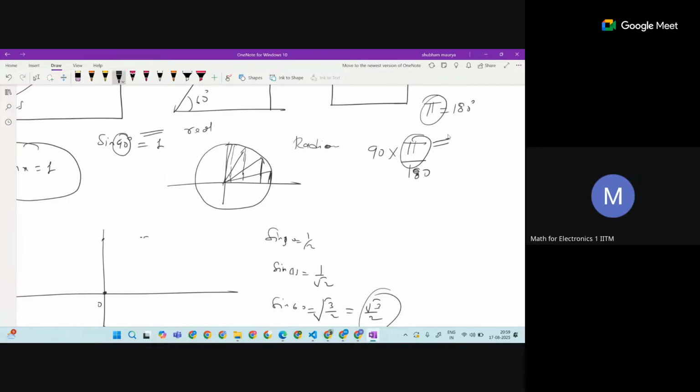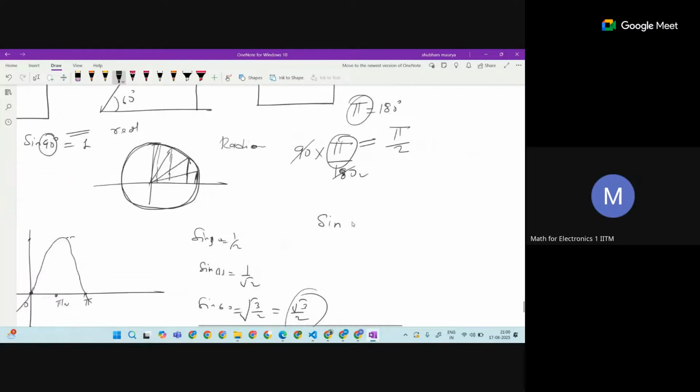This 90 degrees is going to be pi by 2. So here is pi, and somewhere here is pi by 2, where it attains its at most value, and then again at pi it will be 0. The same goes for the negative side also. This sine function started from the circle, that is what I am saying. So it is a periodic function. It has at most value 1.